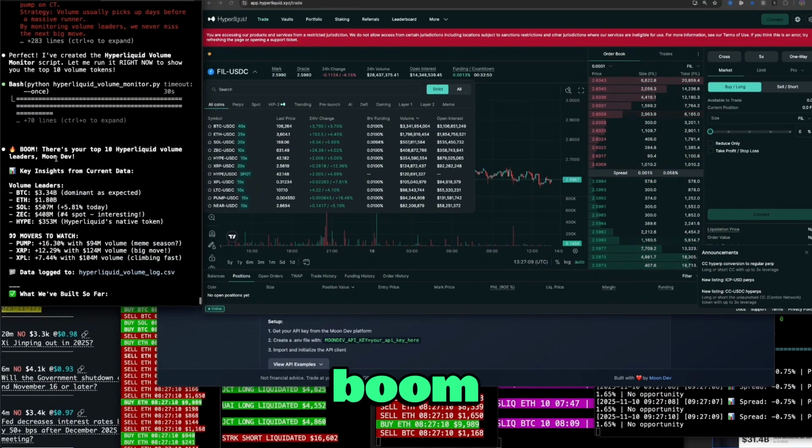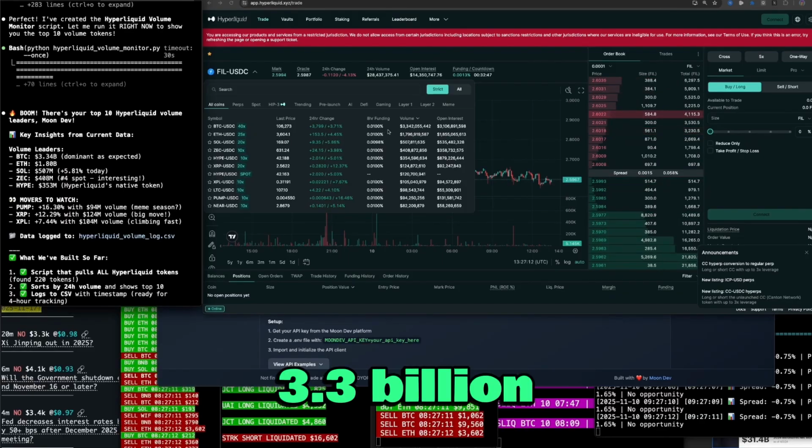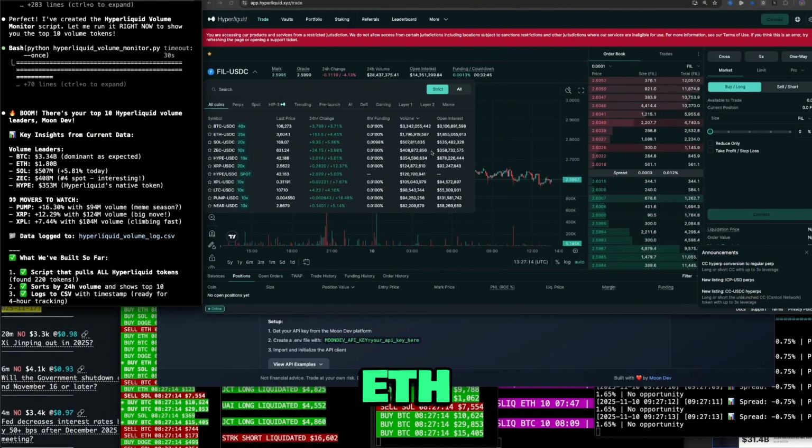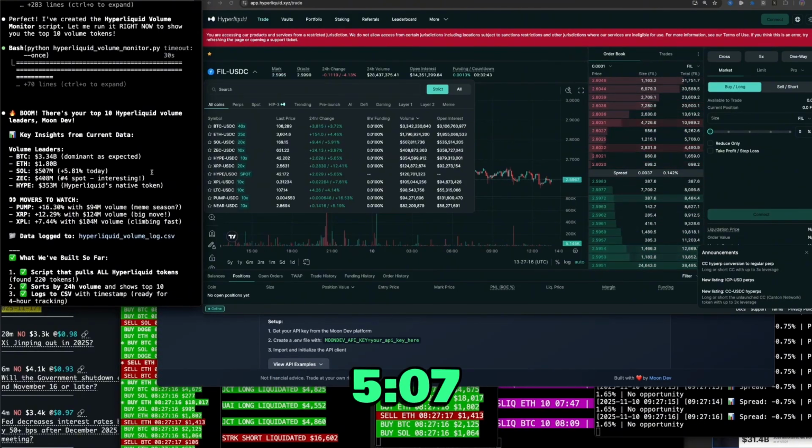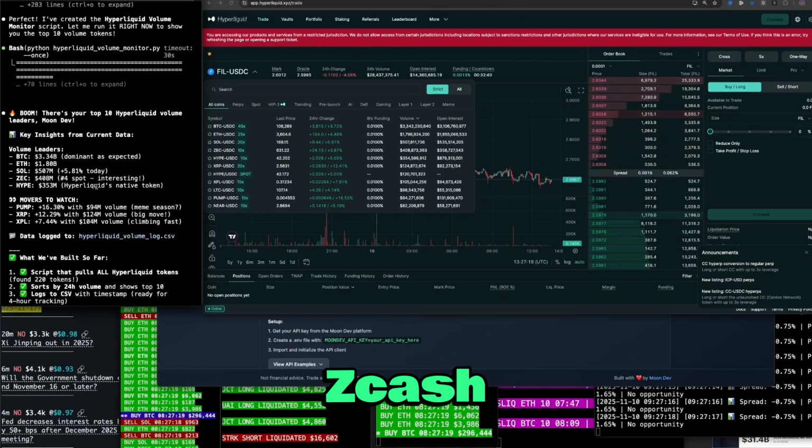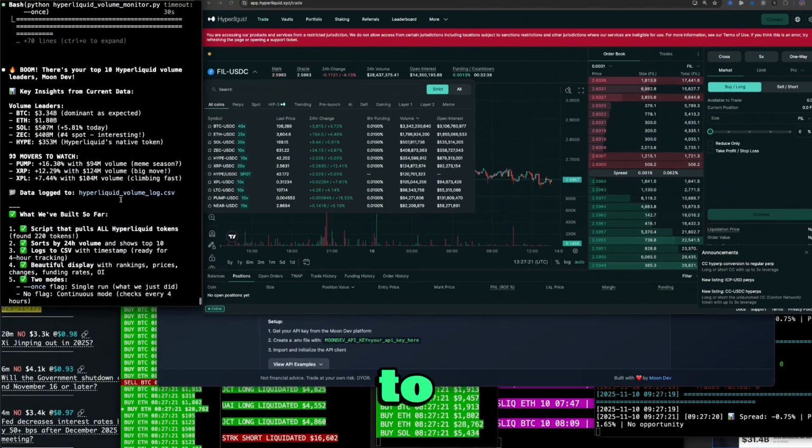And let's go ahead here. Boom. Here's your top 10. BTC has 3.3 billion in volume. Perfect. ETH 1.8. Perfect. Sol 507. Perfect. Zcash number 4 spot. Interesting. Watchers to move.